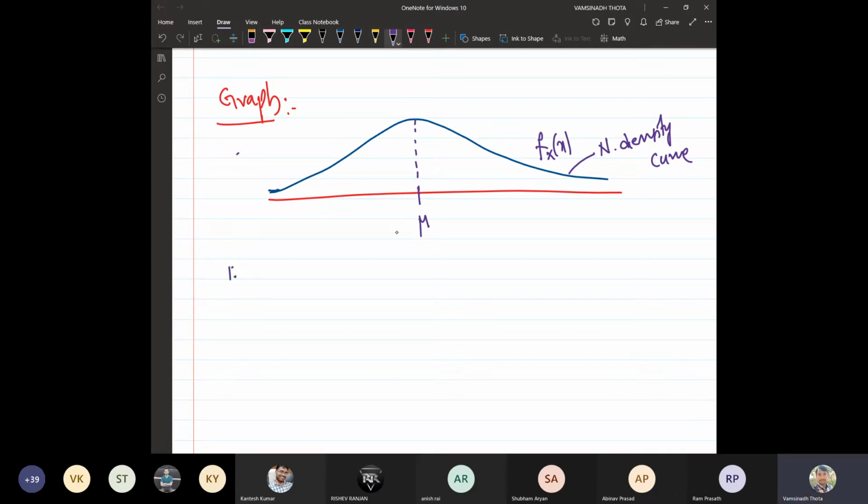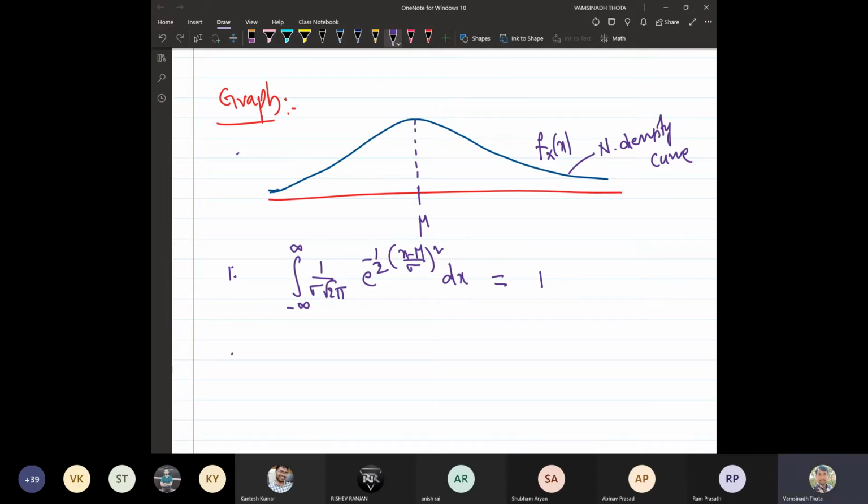Since it is a probability density curve, what will be the integral from minus infinity to infinity of 1 upon sigma root 2 pi times e to the power minus 1 by 2 times (x minus mu upon sigma) whole square dx? It is a probability density function, and hence the integral value should be equal to 1. Geometrically, it is the area under the curve above the x-axis.